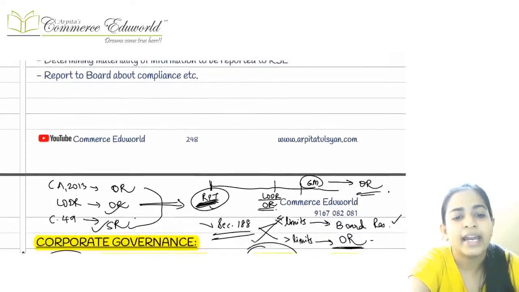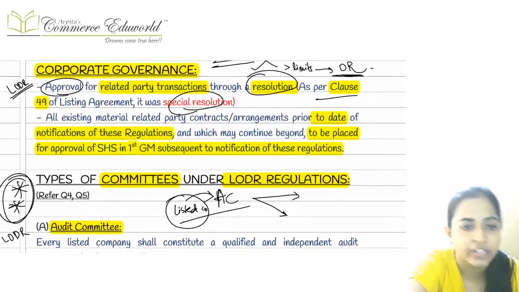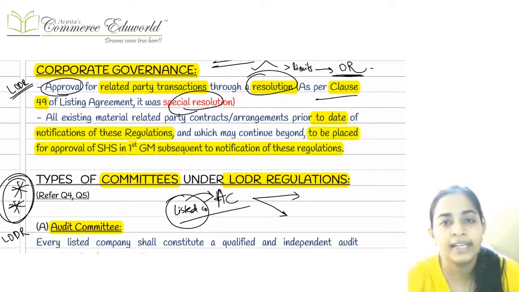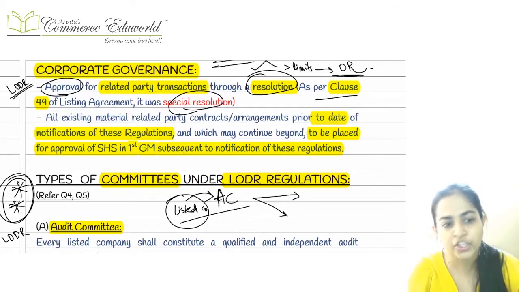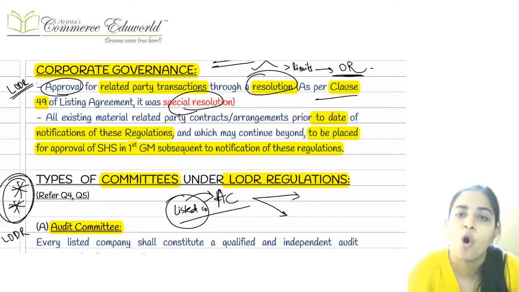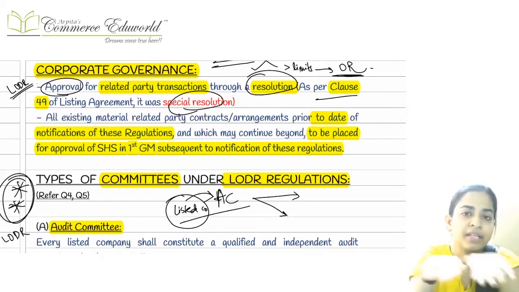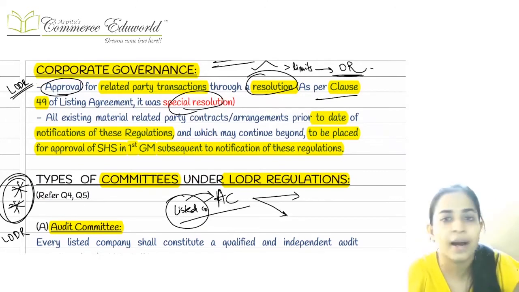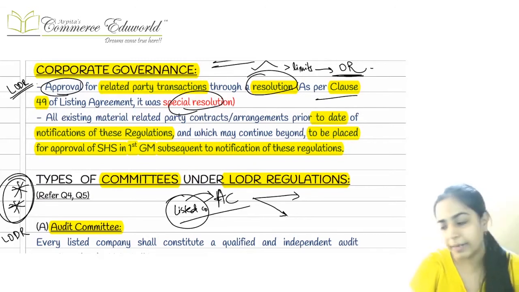That's it, right? And after that we spoke about corporate governance. In corporate governance, for related party transactions, earlier the resolution required was a special resolution, but now everything is at par, and only an ordinary resolution is required for approving the related party transactions. So now section 188 of the Companies Act is at par with the LODR regulations, or we can say it is at par with clause 49 of the listing agreement.